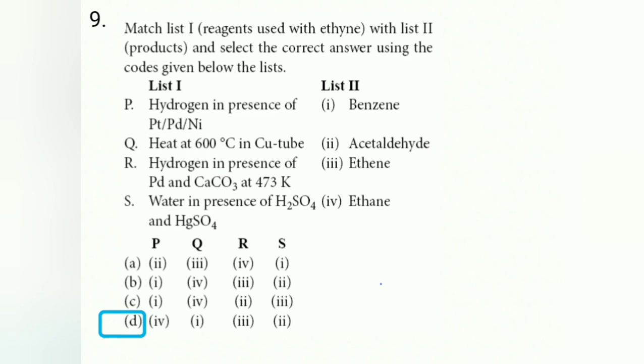Right. So then Q1, because heat at 600 degrees Celsius is going to give rise to benzene, and hydrogen in presence of palladium is going to give rise to ethene. Water in presence of H2SO4 and HgSO4 gives rise to acetaldehyde. So the answer is D.